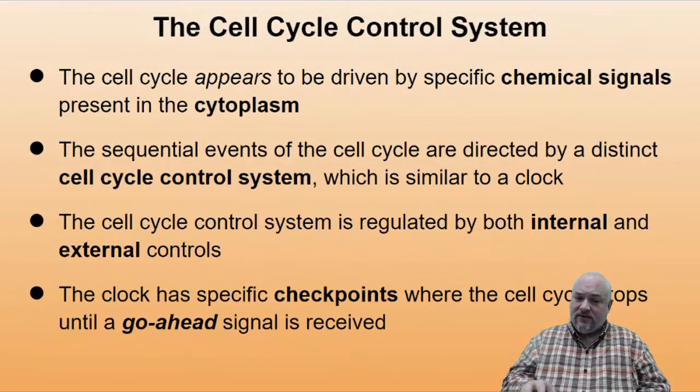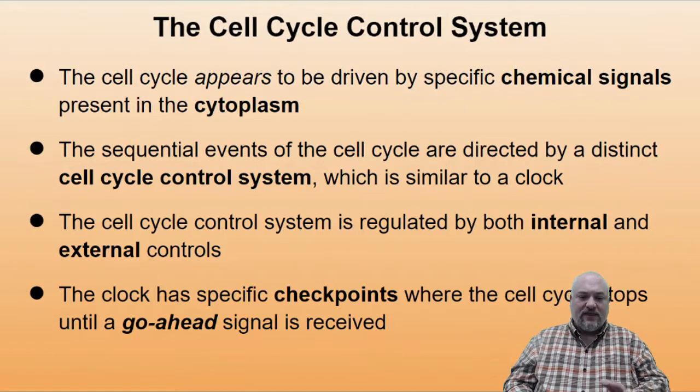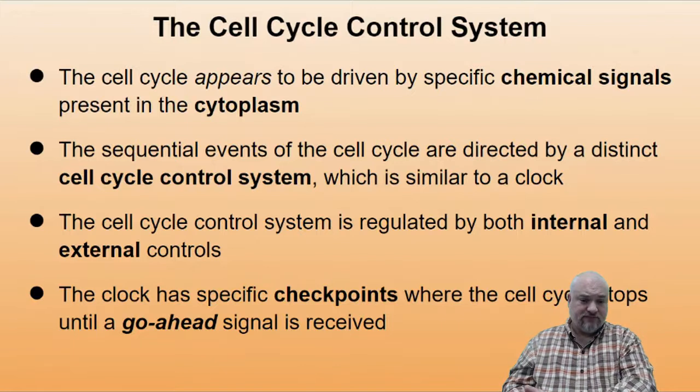The cell cycle appears to be driven by specific chemical signals present in the cytoplasm. Okay? We don't still know everything about it, but chemical signals in the cytoplasm seem to be the key. The sequential events of the cell cycle are directed by a distinct cell cycle control system, similar to a clock. Kind of regulates how long it's in each of the phases. And it's regulated both by internal and external controls. Okay? And so we'll get into those in a minute.